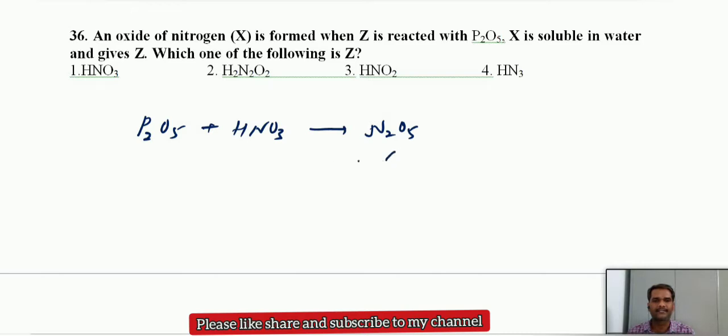So this is X, and this X is formed when Z is reacted with P2O5. Now HNO3 is Z here. Again X is soluble in water and gives Z. If you dissolve this N2O5 in water, what will you get? We will get HNO3 back, because this is the anhydride of nitric acid. So your X is N2O5 and Z is HNO3. They are asking about Z. It should be nitric acid.